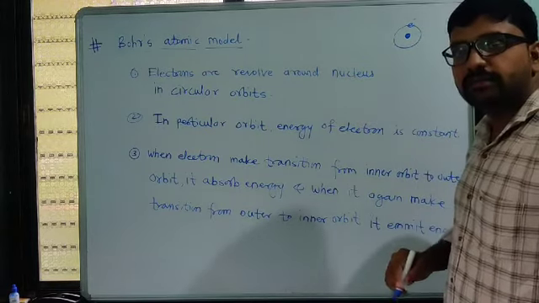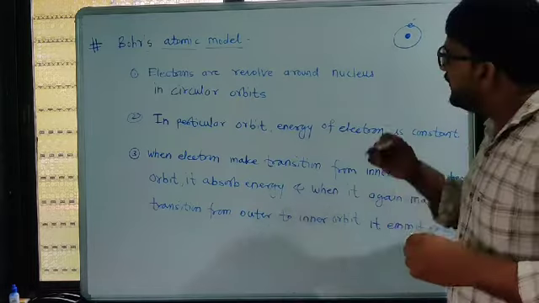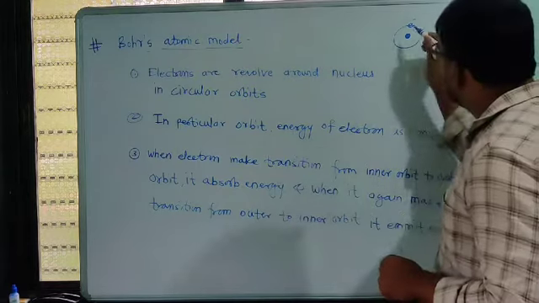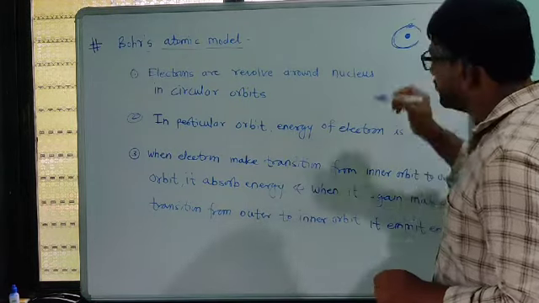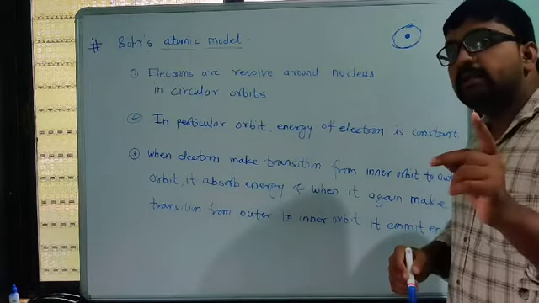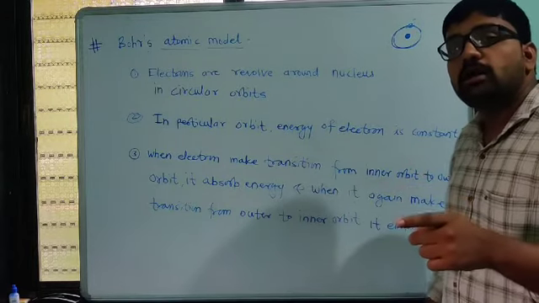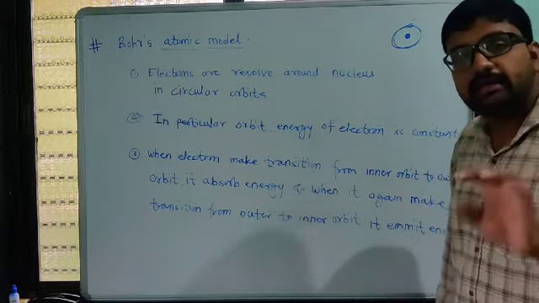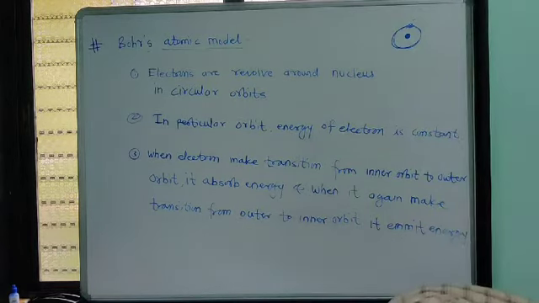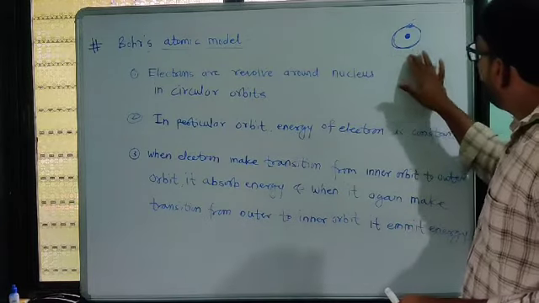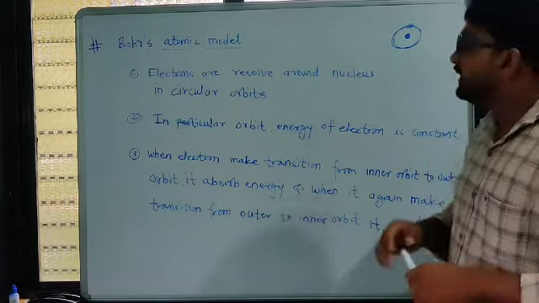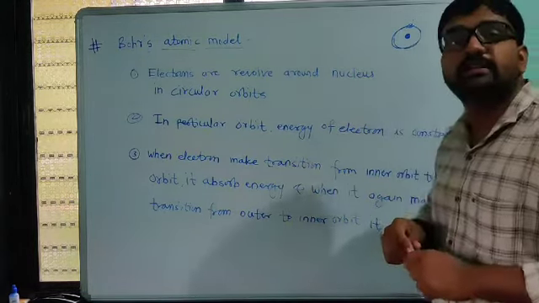But in physics, there is one rule: if any charged body moves in a circular path, then it emits its energy. Now here, suppose this is an electron revolving in this circular path. It means it also emits some energy.